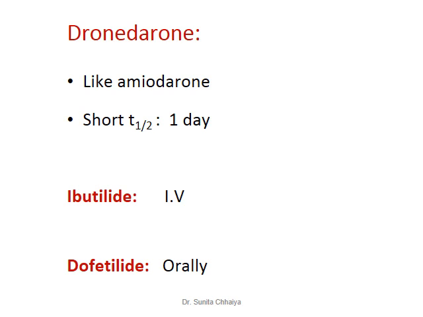Other newer congeners like ibutilide are structurally almost similar to sotalol, but it doesn't have beta blocking property. So it is used for treatment of atrial fibrillation or atrial flutter by intravenous route of administration. And dofetilide is a class 3 drug which is administered by oral route. So for long-term maintenance, dofetilide is the preferred one.